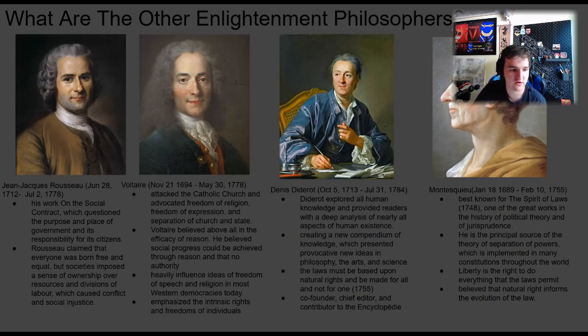And Rousseau claimed that everyone was born free and equal, but societies imposed a sense of ownership over resources and divisions of labor, which caused conflict and social injustice. Rousseau also claimed that children are born to be good, and he also said that they needed to be provided for through education too.